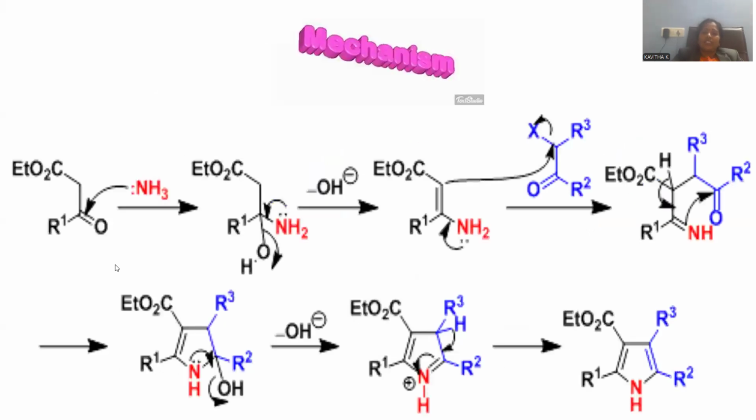Let me mention the detailed mechanism, right? So wherever the beta ketoester starting material is there, again you can find a carbonyl functional group. The carbonyl group has an electrophilic carbon because a deficit is experienced by the carbon due to the electronegative nature of the oxygen, so that nitrogen, being more electron rich due to its lone pair of electrons, is a Lewis base able to release electrons to this carbon atom, and subsequently the pi bond is delocalized towards the oxygen.